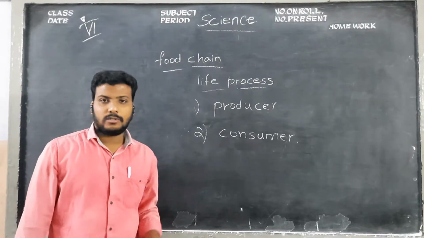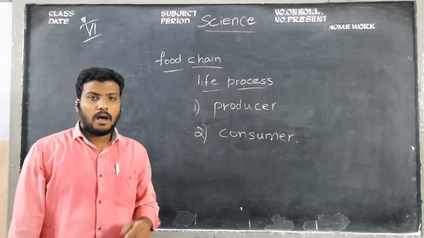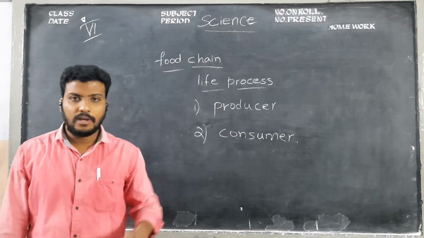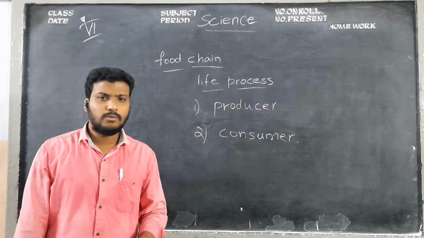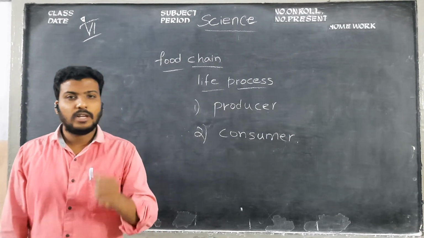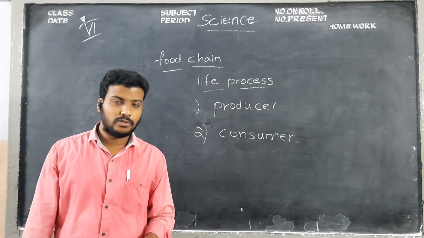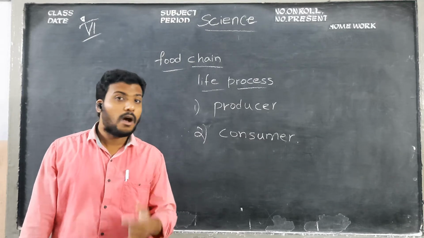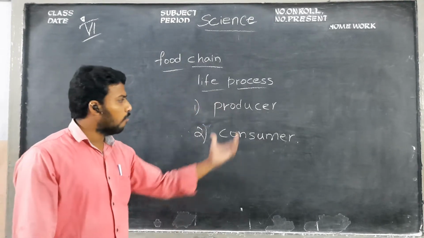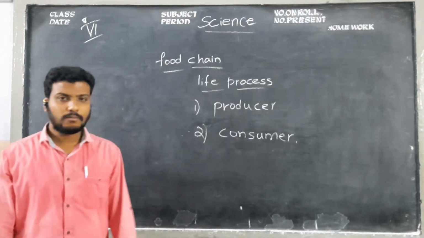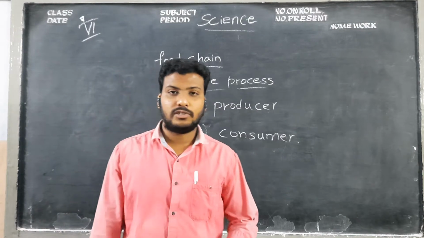You know plants. Plants make their own food, children. Do they depend on any other living organisms? Are plants eating any animals? No. They depend on themselves. We can also call them autotrophs. So they are the producers, children. How do they produce the food? Children, they mainly take the help of sunlight.